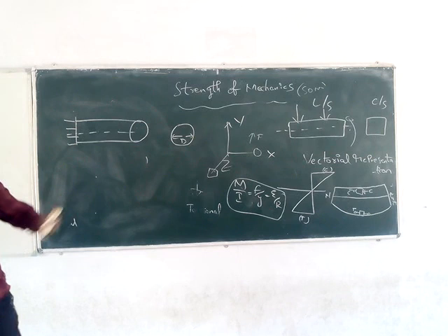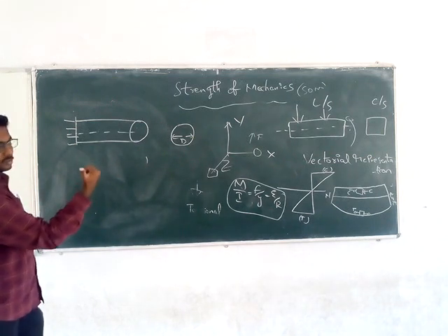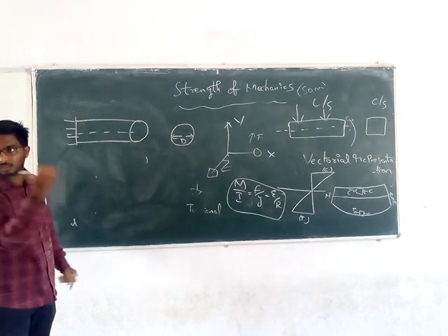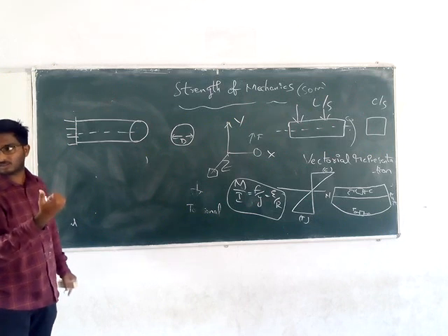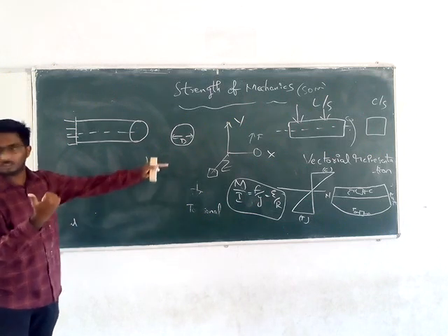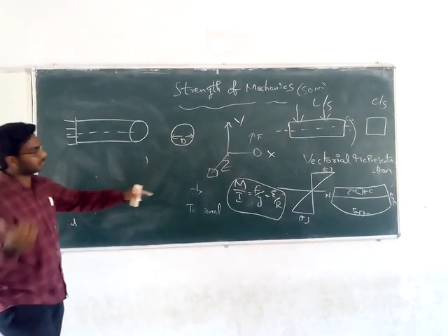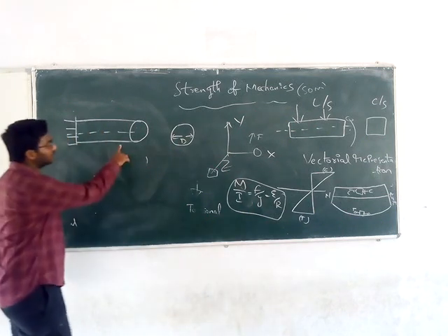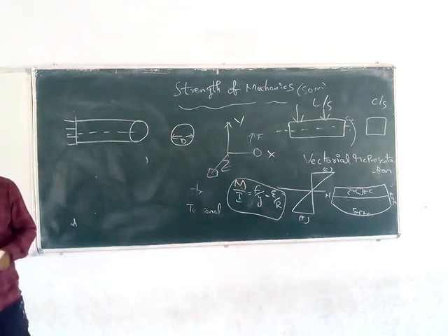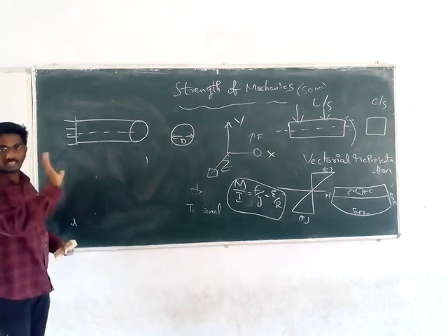Now in beam, I told you the beam is bending like this. So the vectorial representation is nothing but towards you. The thumb represents the vectorial representation. It is perpendicular to the x-axis. That means it will be in the z direction. In shafts, how will it be rotated? Curl the right hand in the direction of the rotation.